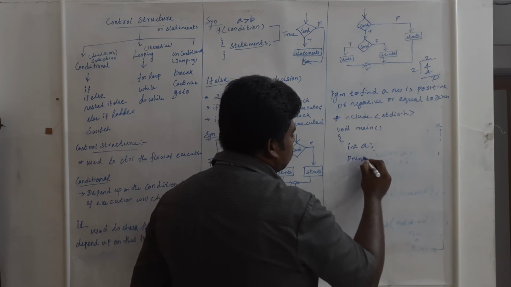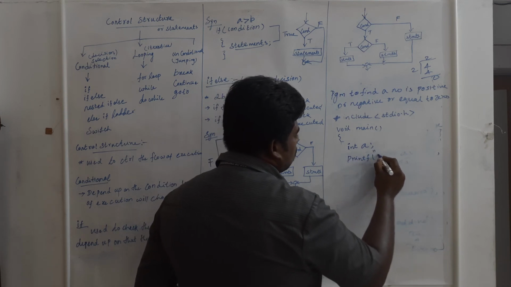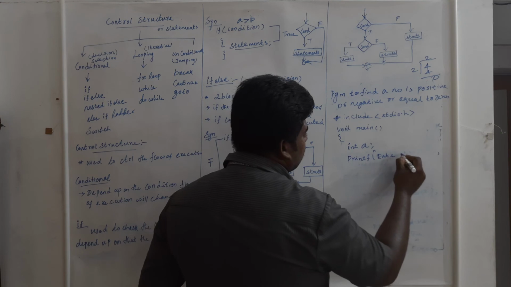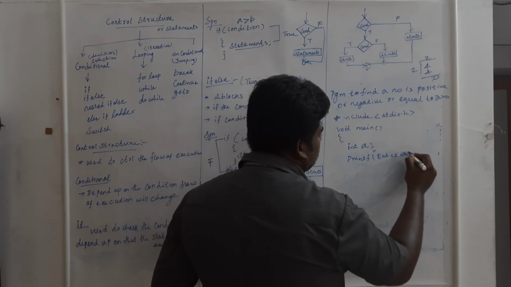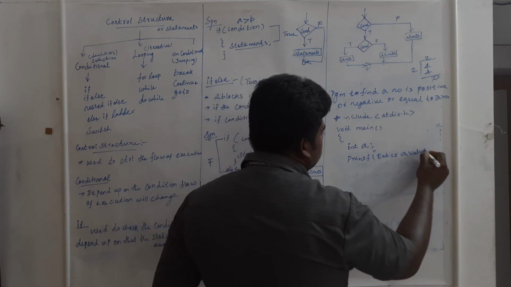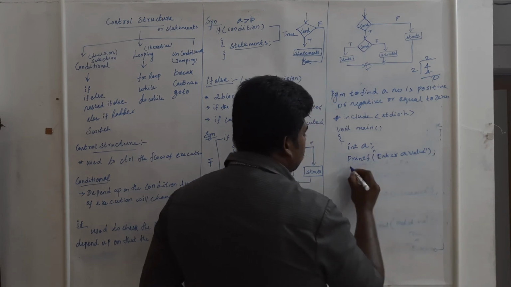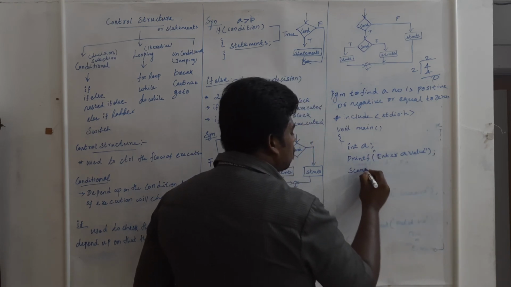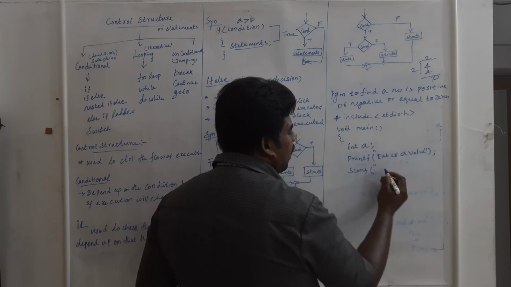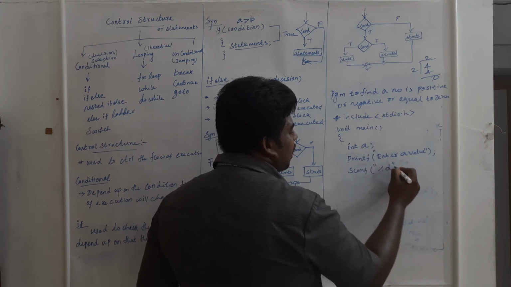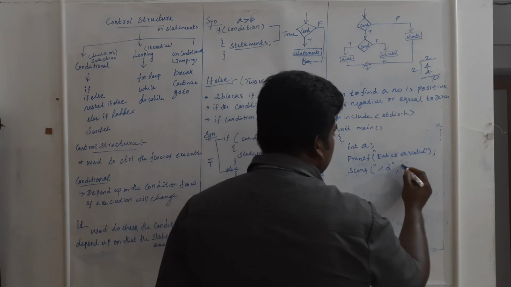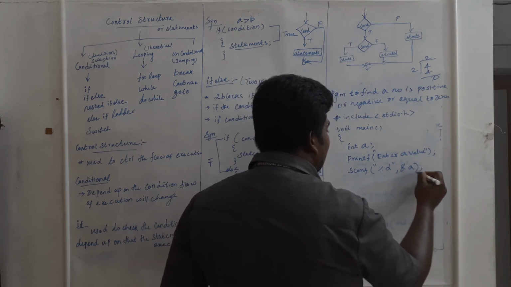So printf, enter a value. Then this line is used to get the input: scanf. As it is an integer, the control string is %d, and for denoting the address, ampersand a.